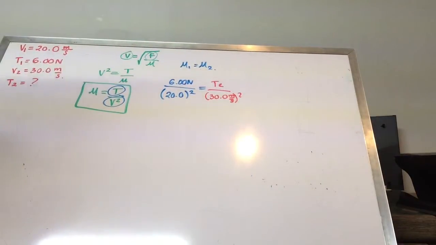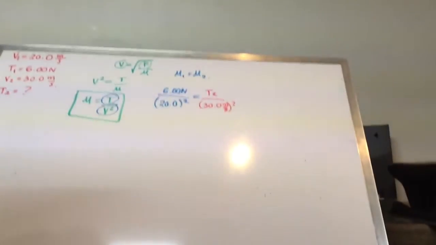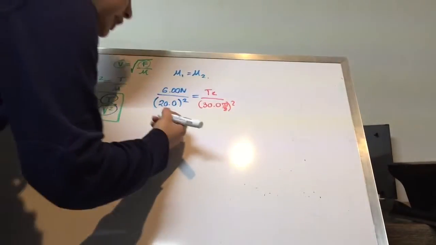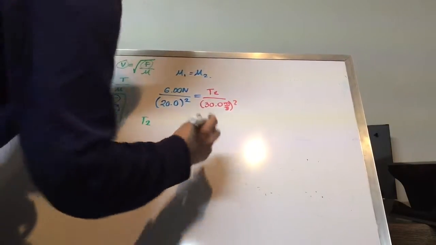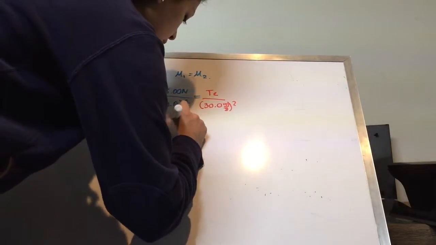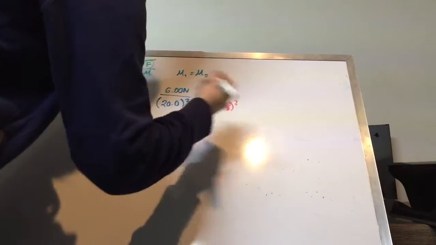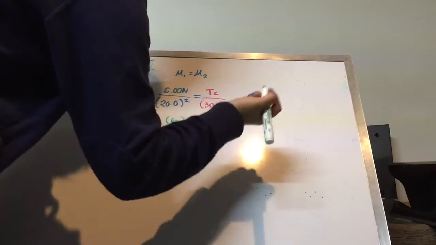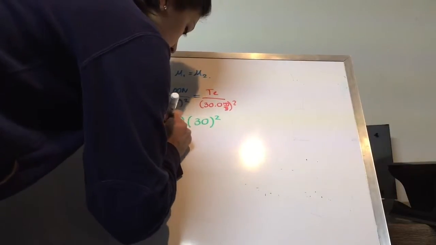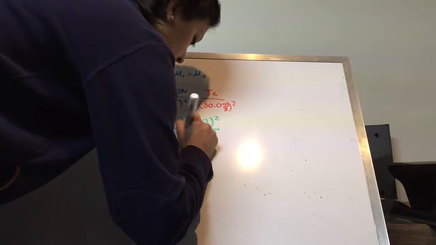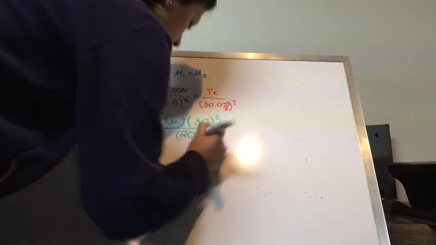So now we're going to take out our second tension. It's going to be equal to 6, the tension of the first one, times 30 squared over 20 squared.